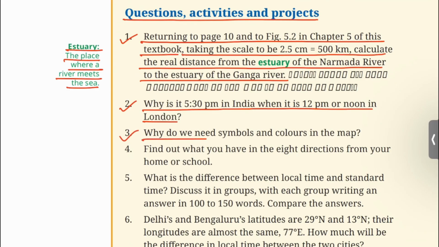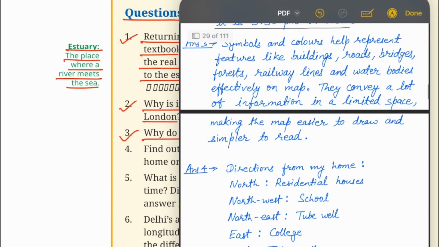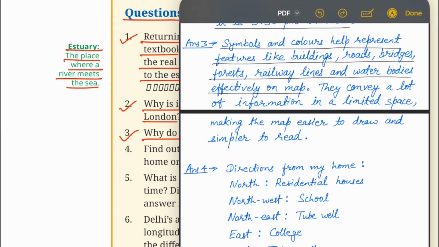3. Why do we need symbols and colors in the map? You can write the answer like this. Symbols and colors help represent features like buildings, roads, bridges, forests, railway lines, and water bodies effectively on a map. They convey a lot of information in a limited space, making the map easier to draw and simpler to read.